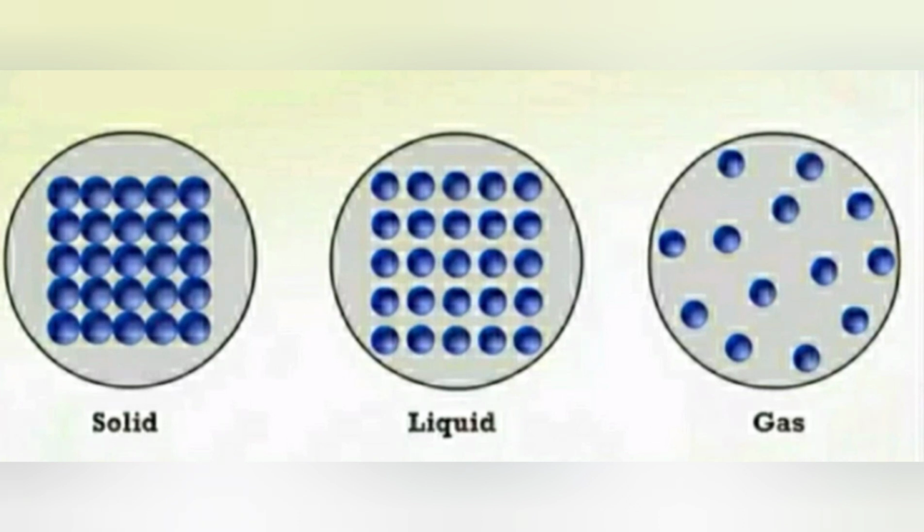In solid, molecules are closely packed, so molecules cannot move from their position. Therefore, the particles have low kinetic energy. In liquid, molecules are loosely packed and there is a large distance between the molecules as compared to solid. So, molecules can move freely but within the boundary of the container. Therefore, they have higher kinetic energy.